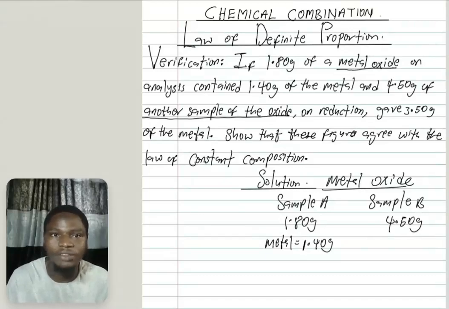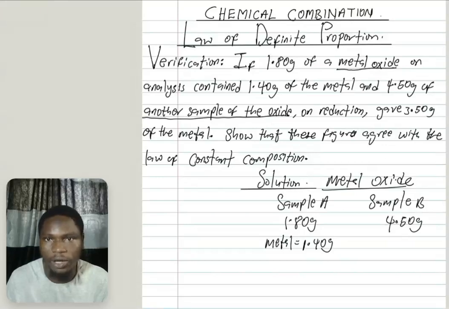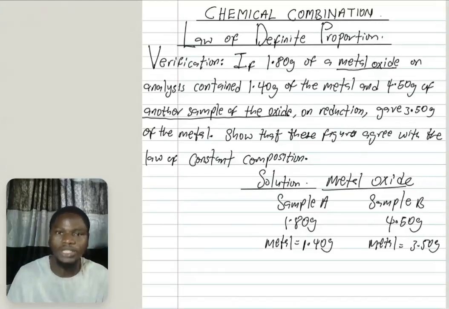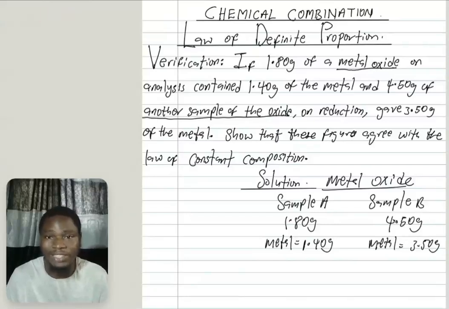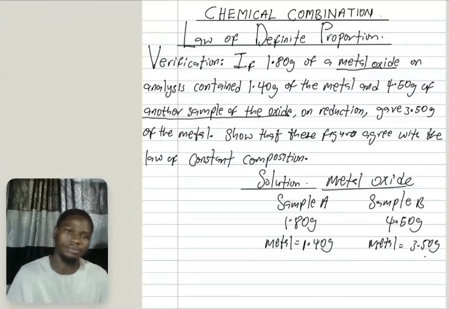And 4.50 gram of another oxide on reduction gave 3.50 gram of this same metal. So the metal in sample B is 3.50 gram. Pay attention: on analysis, the metal in sample A was 1.40 gram, and the metal in sample B was 3.50 gram.